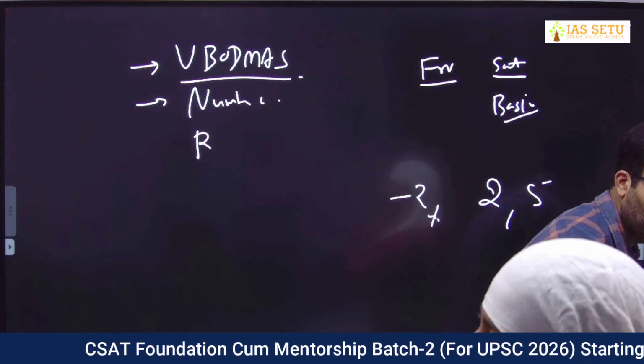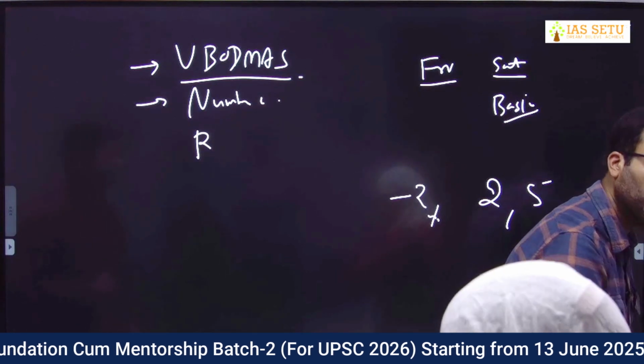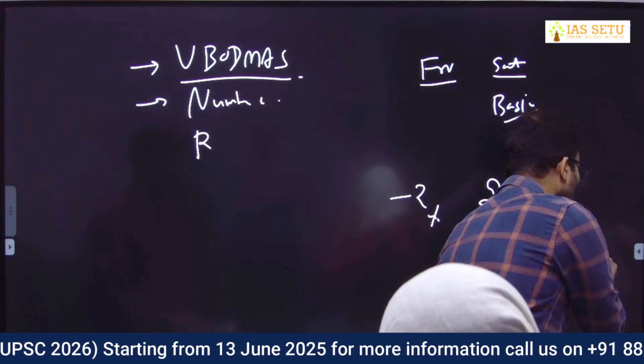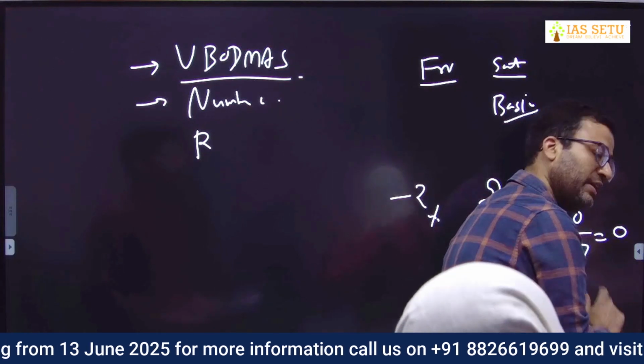जीरो, जीरो upon any integer other than 0 is 0. 0 upon 7 is also 0. That is integer.